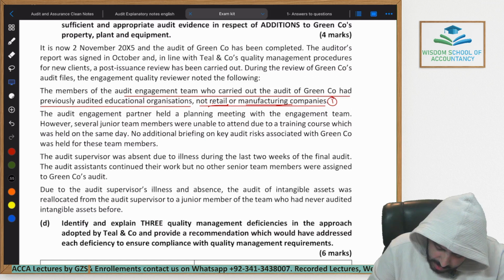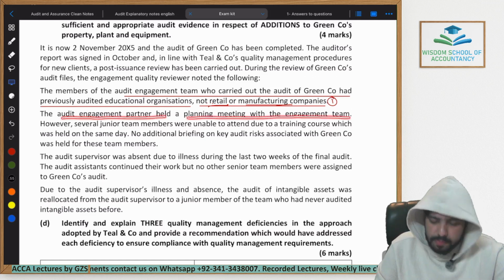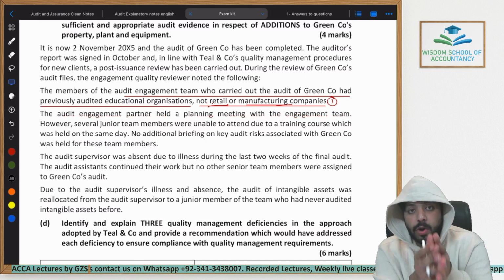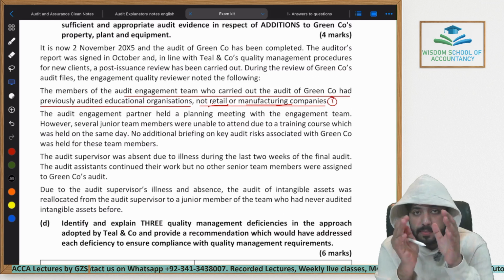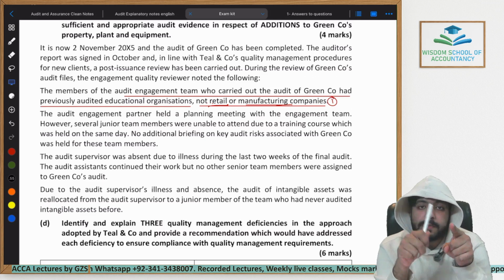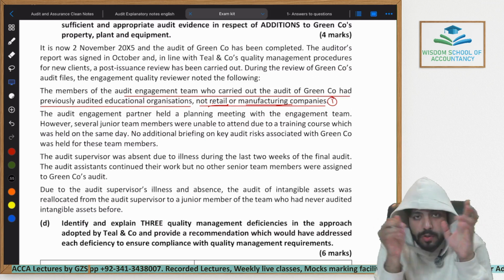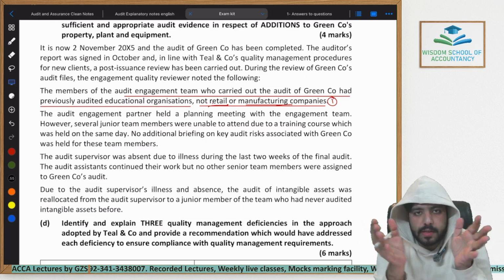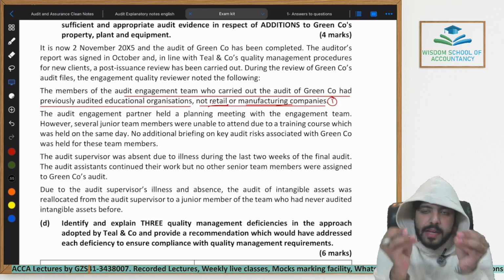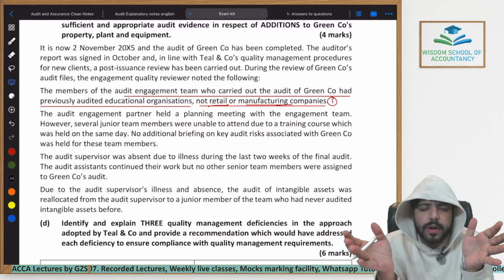Let's read forwards. The audit engagement team partner held a planning meeting with the engagement team. So basically, before the start of every single audit, once the planning has been finalized, and planning includes identification of risky areas from within the financial statements, preliminary analytical procedures, audit strategy, audit risk, and the code of ethics as well, then the senior people and the junior people within the audit team all have a meeting.